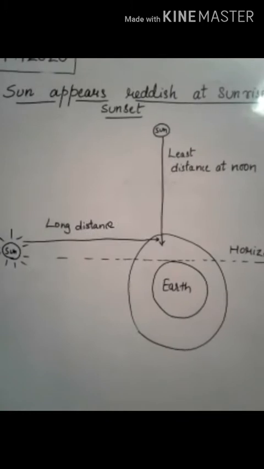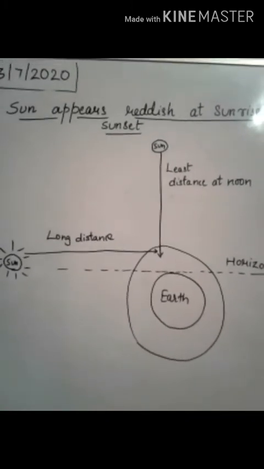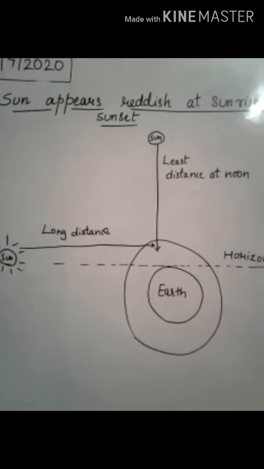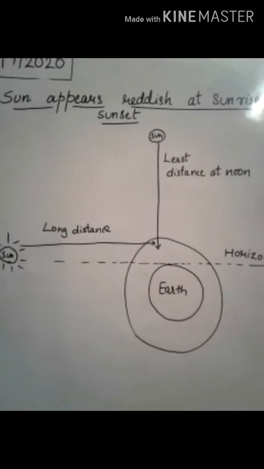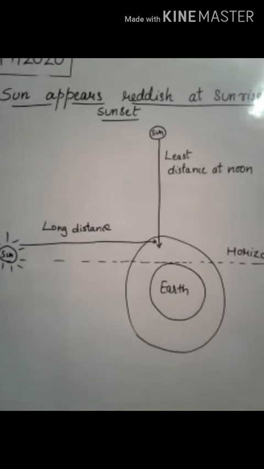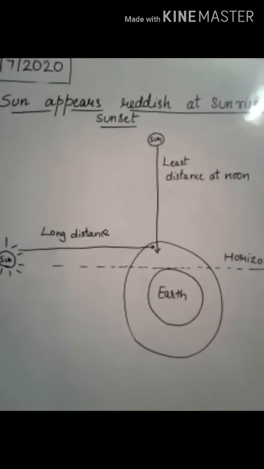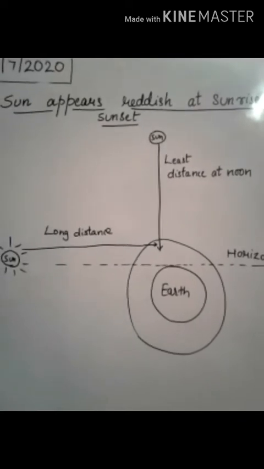The sun appears reddish at sunrise and sunset. This is because the position of the sun at the time of sunrise or sunset is such that the rays have to travel a very long distance, but when the sun is overhead, it travels a very small distance, or you can say the least distance, at noon.